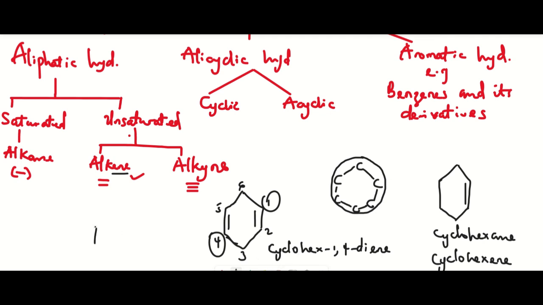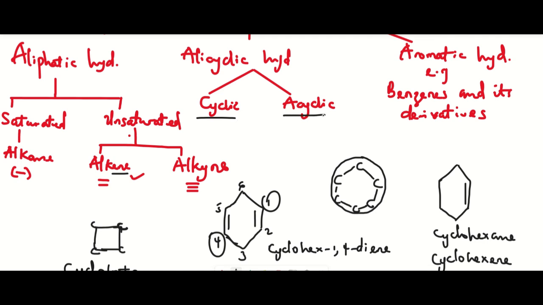Sometimes a square can be given to you to name as a cyclic compound. What you should just know is that each edge of this box represents a carbon atom. Each edge represents a carbon atom, right? It means that I have four carbon atoms, so I would say that I have a cyclobutane. A cyclobutane. If I have a double bond there, I'll have cyclobut-1-ene, something like that. All right. So that is that on cyclic hydrocarbons.